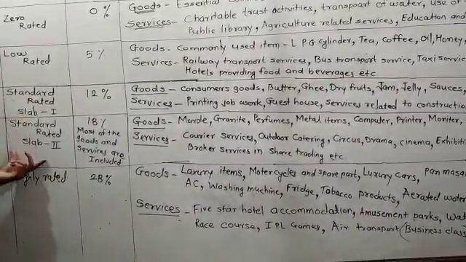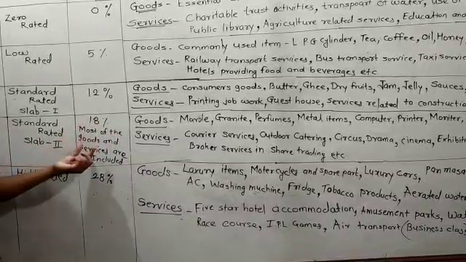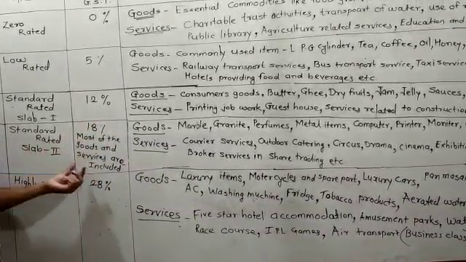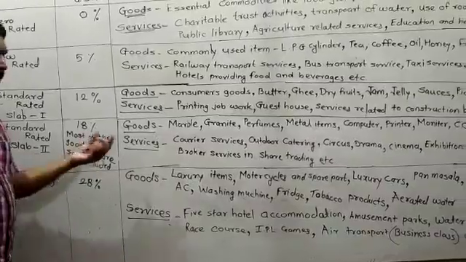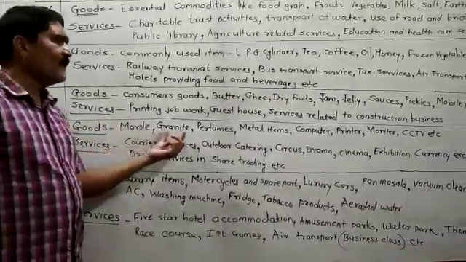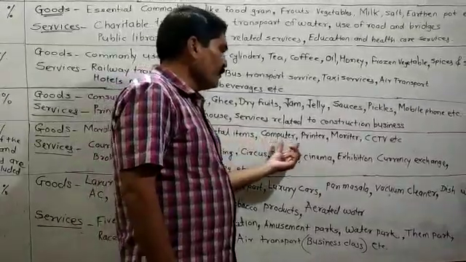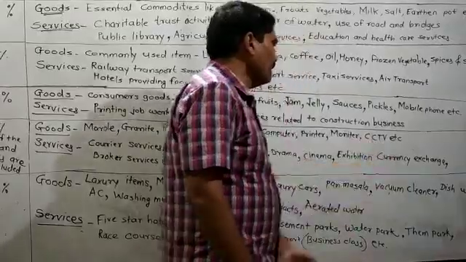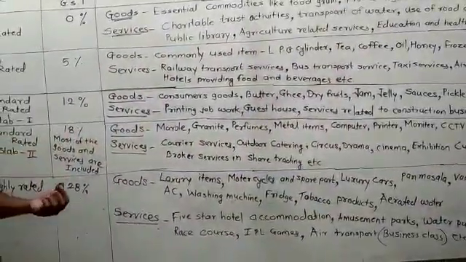Standard rated slab second charges 18% GST. Most of the goods and services are included in this. Most of the goods and services will come under this standard rated slab second. The goods are marbles, granites, perfumes, metal items, computer, printer, monitor, CCTV. These are the goods on which the government will charge 18% GST.